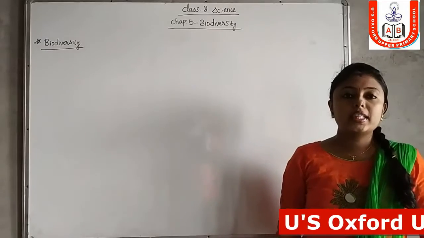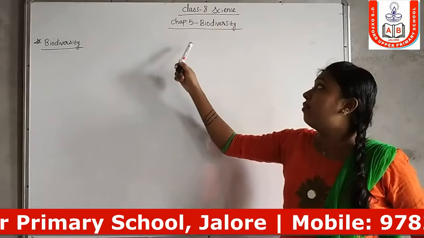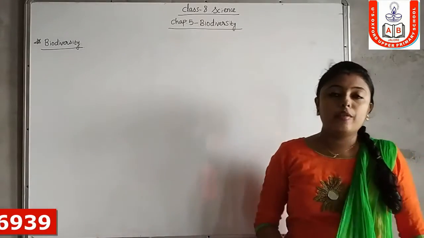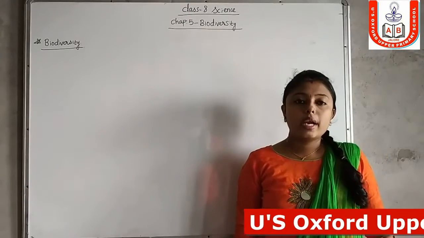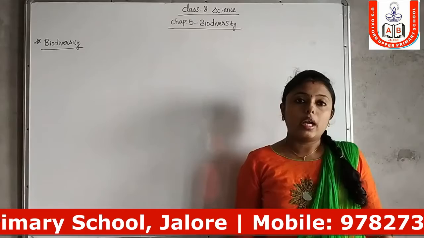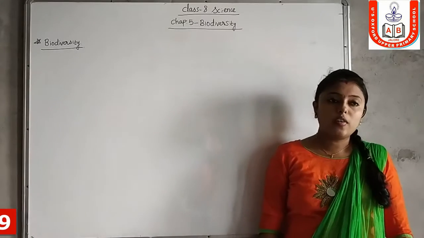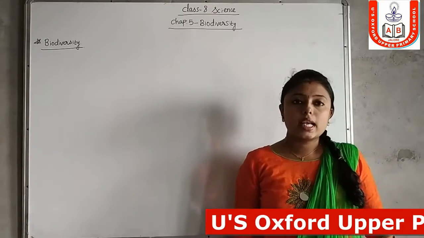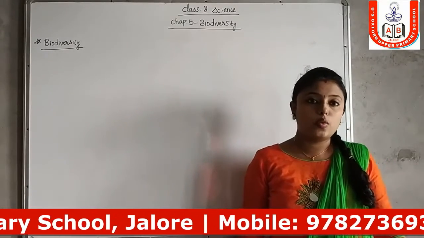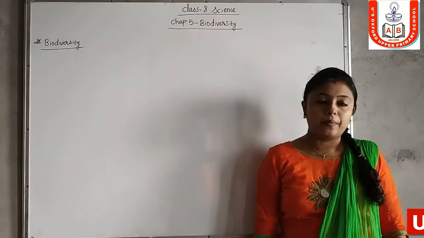Students, today's teaching video clip is for the students of class 8 science, chapter 5, biodiversity. In this chapter we are mainly going to discuss the biodiversity of an area, classification of animal species and plant species, and degradation of biodiversity. In today's class I am only taking half of this chapter because it is too long. So first of all we are going to discuss biodiversity.